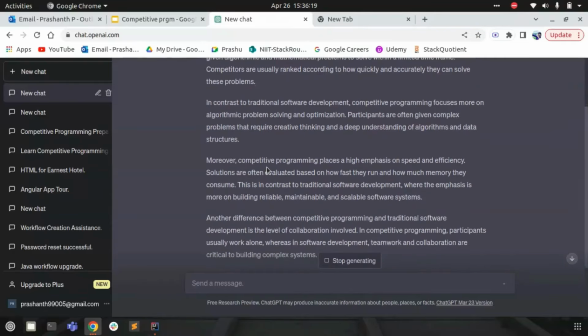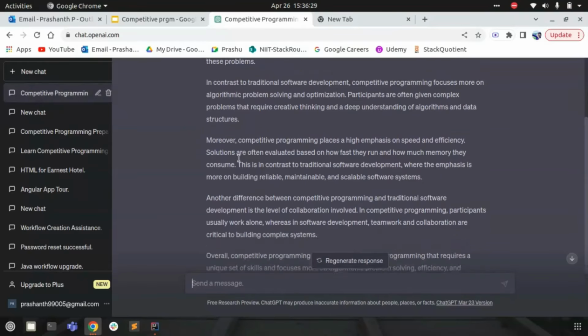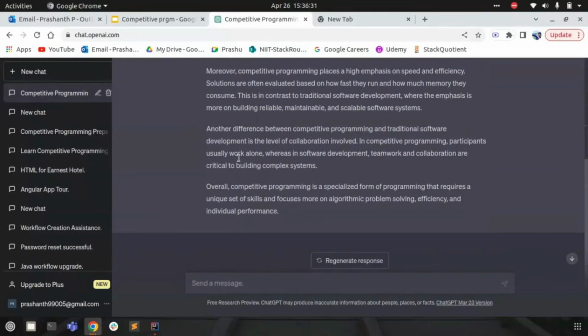In contrast, it says that compared to traditional software development, competitive programming focuses more on algorithmic problem solving and optimization. Many other differences are also provided. Competitive programming places a high emphasis on speed and efficiency. Another difference is the level of collaboration involved.